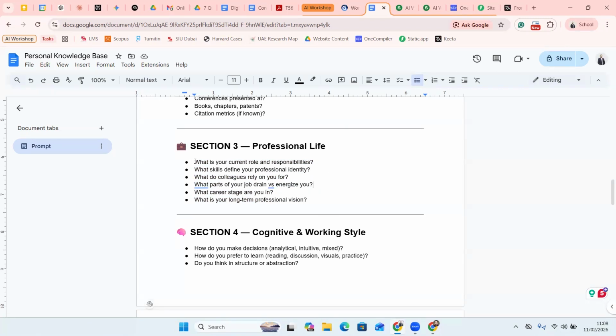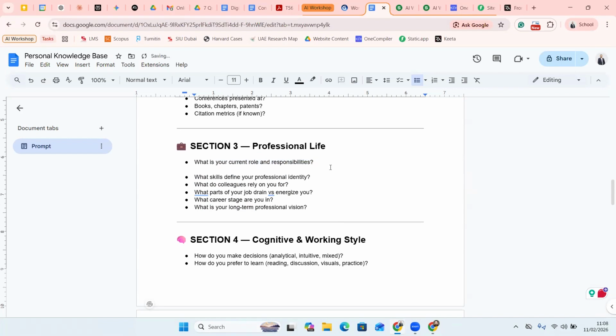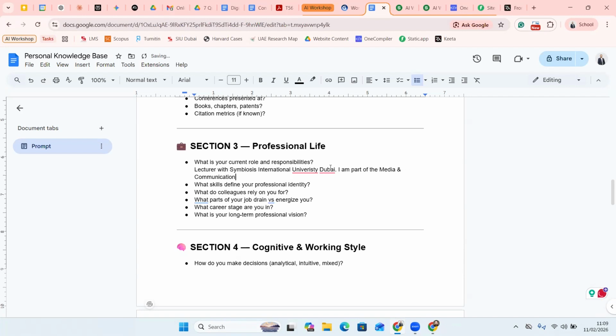Okay, so the way I will do it is, for example, what is your current role and responsibilities? I will just press enter over here and respond over here. I'll say my current role is lecturer with Symbiosis International University Dubai. And my responsibilities are, I'm part of the media and communication department, and my responsibilities are delivering courses, doing research, mentoring students, and all different aspects.